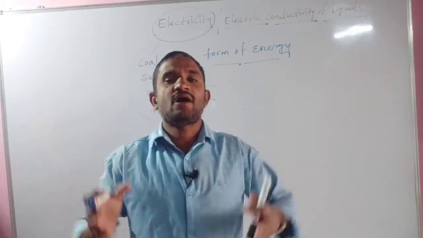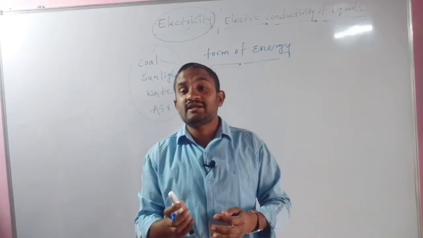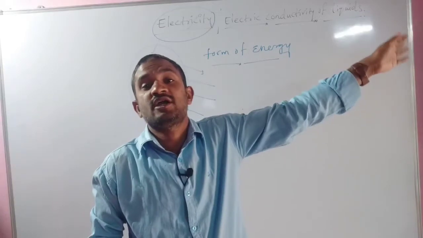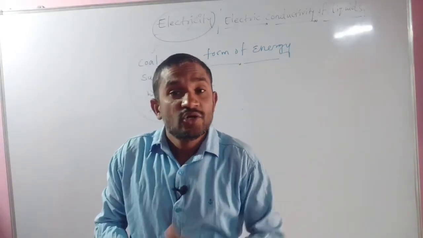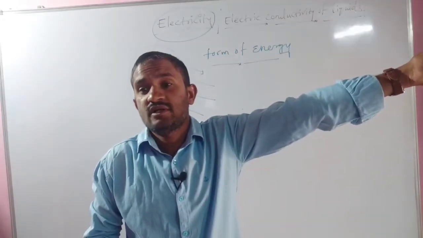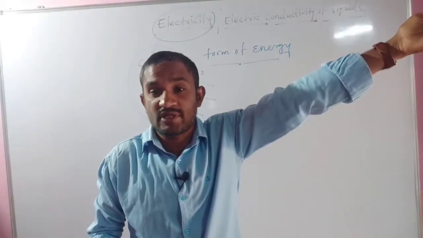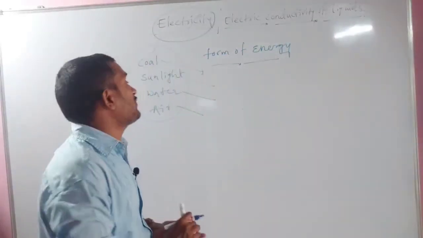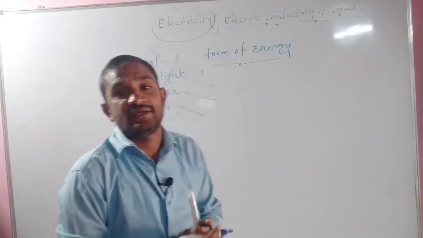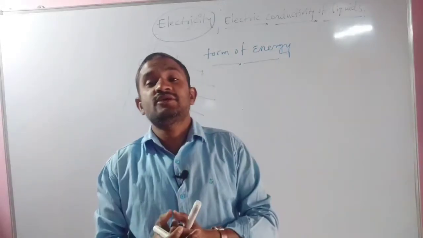In our house, how do we get this electric current? Simply, we get it by the two wires coming from the pole outside of your house. The pole gets it from a nearby substation. Where does the substation get it from? They prepare it using different kinds of sources. That is one way, by the wires coming into our house.